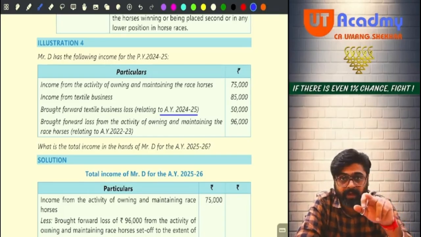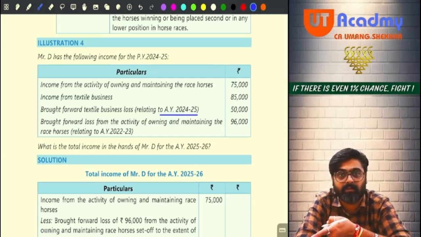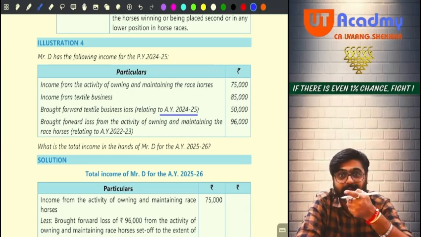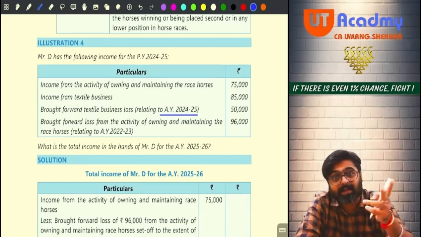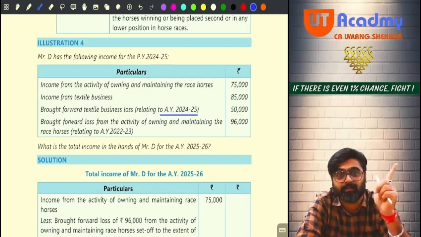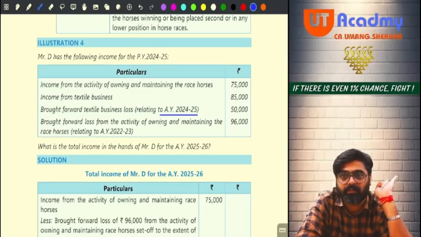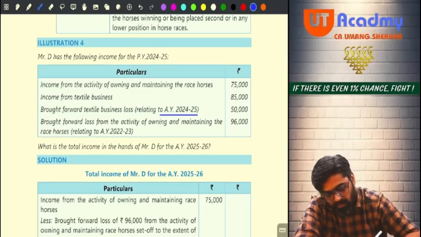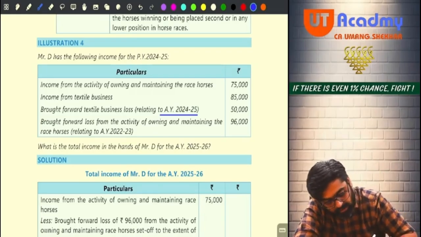year. But wait, before setting off this loss against the current year business income, you are supposed to first prioritize current year depreciation, current year capital expenditure on scientific research, family planning, then current year business loss, then current year other losses. Once you are through with that, only then this business loss which you are bringing forward will be adjusted against your business income. Yes or no?